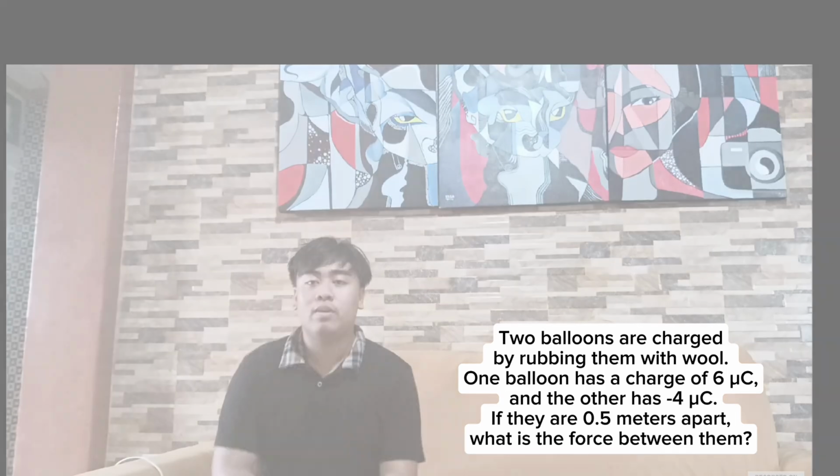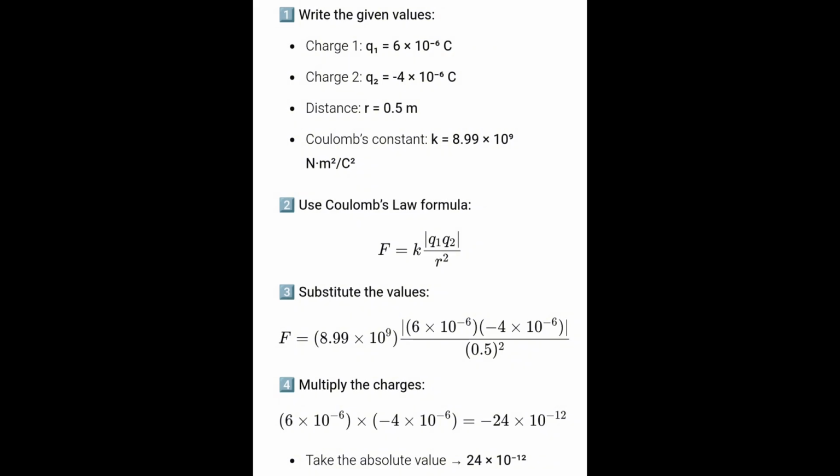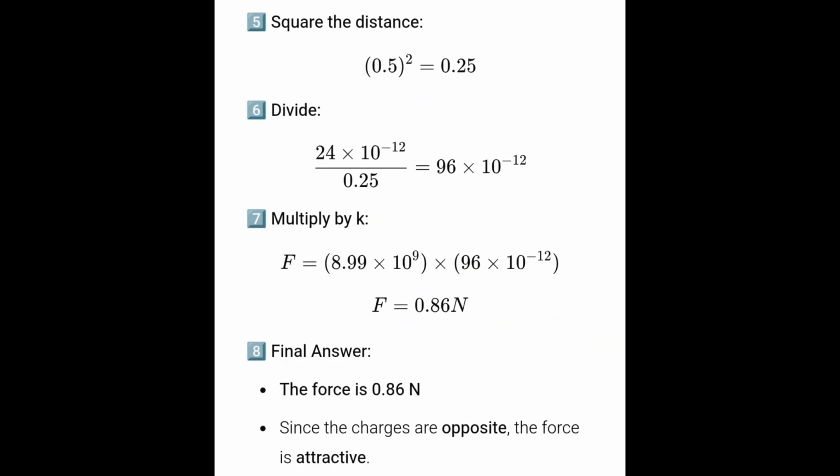So this is the solution. First, you need to write the given values. After you write the given values, use the Coulomb's law formula. The third step is to substitute the values. After that, you need to multiply the charges. So the absolute value is 24 times 10 raised to 12. The fifth step is to square the distance. After you square the distance, you need to divide it, and after you divide it, you need to multiply by k. So the final answer is the force is 0.86, and since the charges are opposite, the force is attractive.